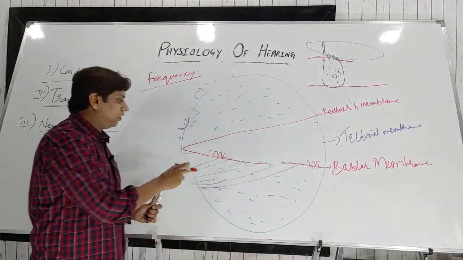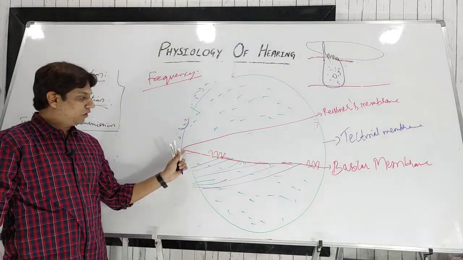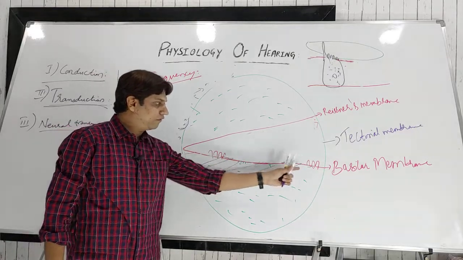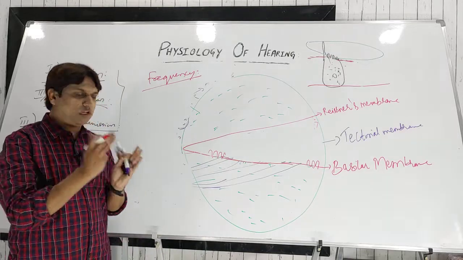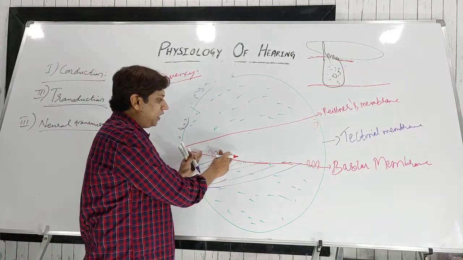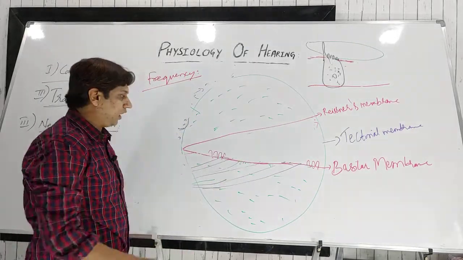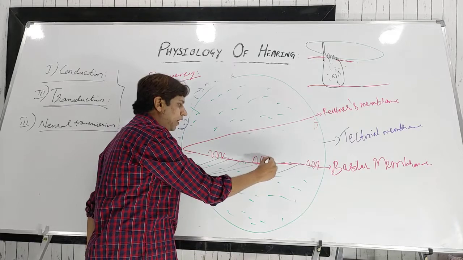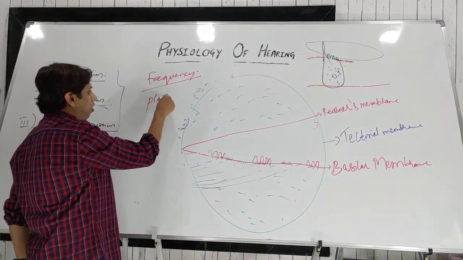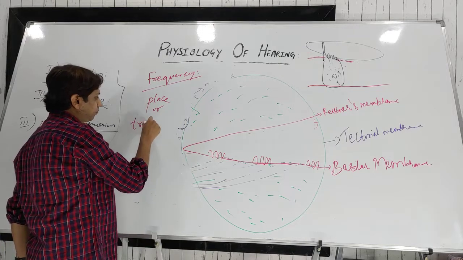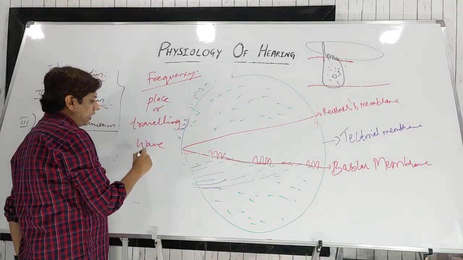Okay, so the base will be a bit stiff. This basilar membrane is attached to the modiolus bone here, so here it will be a bit stiff, and a bit flexible here at the periphery. So the high pitch sounds will usually vibrate this part of the basilar membrane, and low pitch sound will vibrate this part. An intermediate sound will vibrate the middle part of the basilar membrane. This is known as place theory or traveling wave theory.